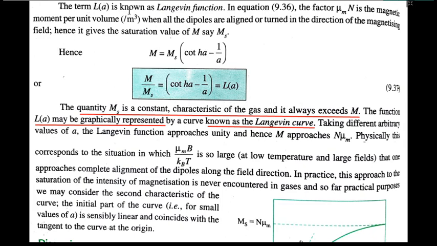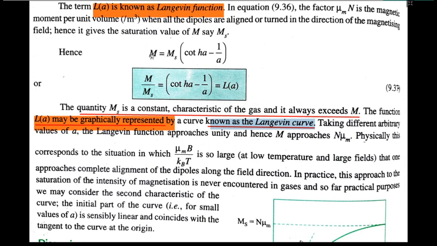L(a) is known as the Langevin function, and if anyone is drawing the curve, a graphical representation of the Langevin function is also known as the Langevin curve. Okay, so this way we are able to find the paramagnetism in the paramagnetic material.